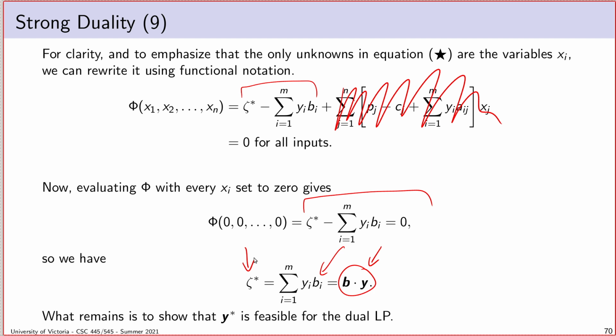So that was one of the two goals that we set out to achieve: to demonstrate that, assuming this vector y is feasible for the dual LP, it does realize the optimal primal objective value, and by the weak duality theorem, it simply can't realize a lower objective value than that. Therefore, this will be optimal if we can show that it's feasible. So what remains is to show that y, it shouldn't say y star here, but that this y that we just constructed is feasible for the dual LP. To do that, we have to show that it satisfies the constraints of the dual LP.